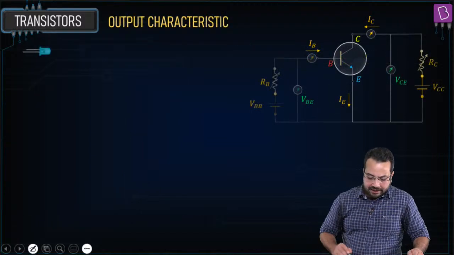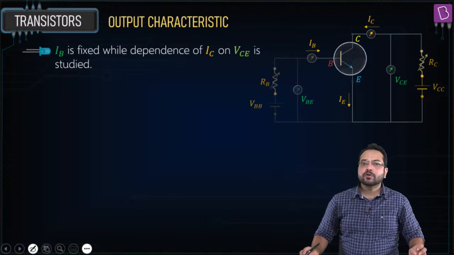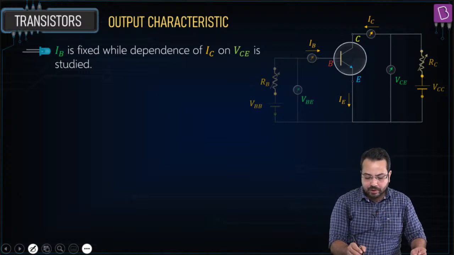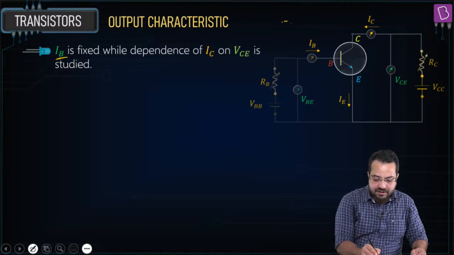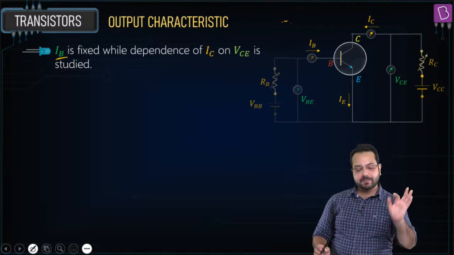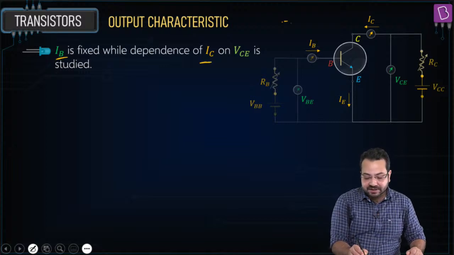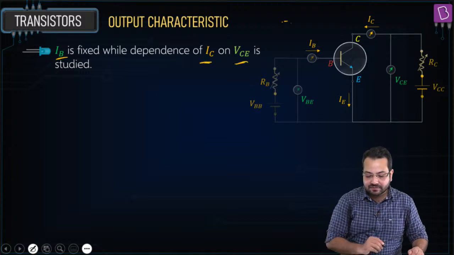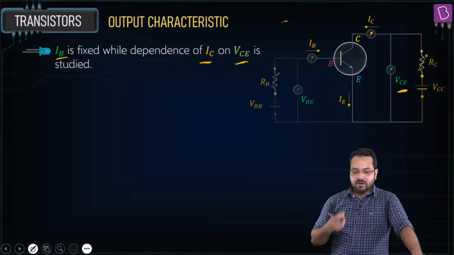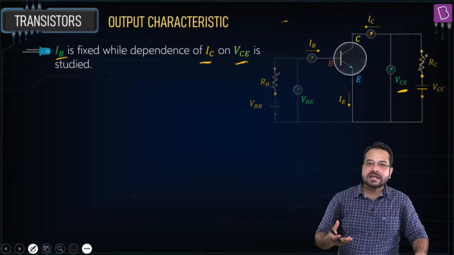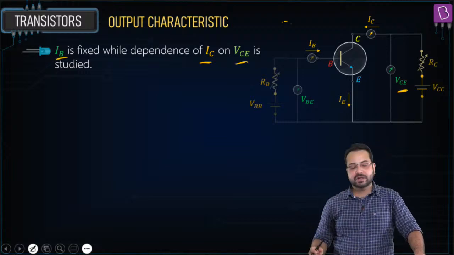Now what is the output characteristic? In order to study the output characteristic, we keep IB fixed. We choose a value of IB, keep it fixed, and see the dependence of IC on VCE. What is VCE? Understand VCE as reverse bias voltage.